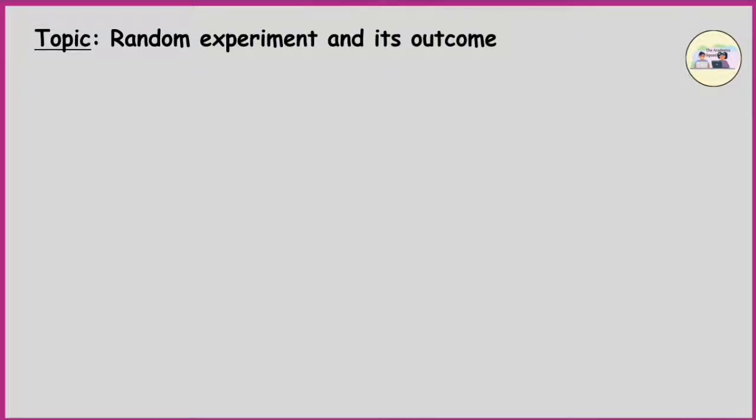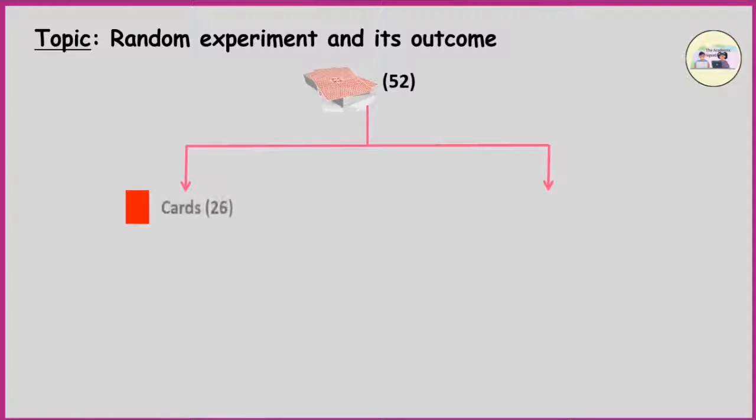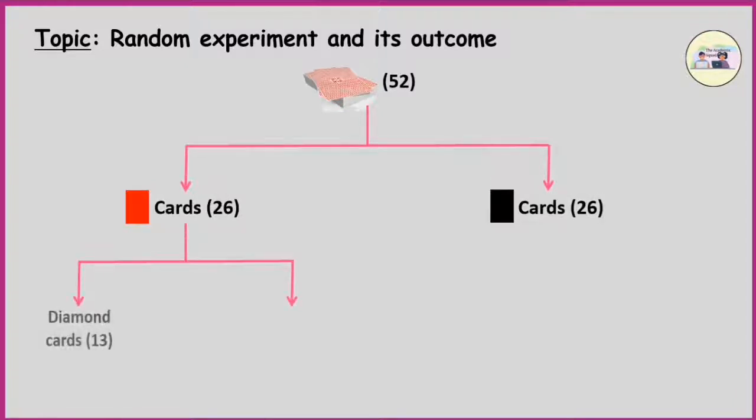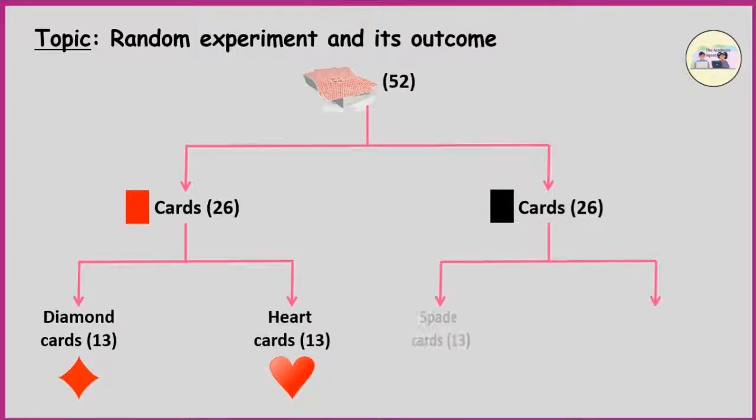A card is drawn randomly from a pack of well shuffled playing cards. There are 52 playing cards as shown below. The 52 playing cards are divided into 26 red and 26 black cards. Red is furthermore divided into 13 diamond and 13 heart, whereas black is divided into 13 spade and 13 club.